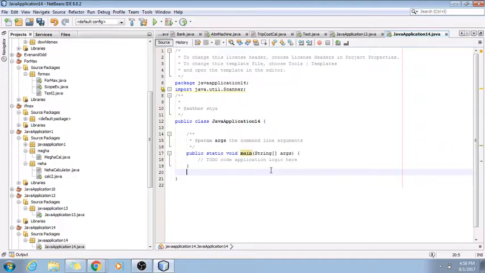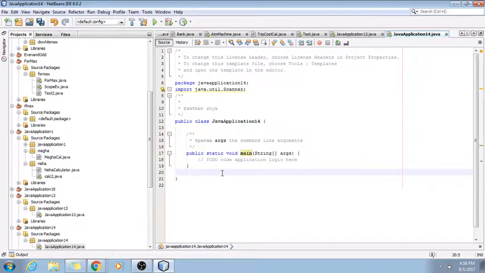Okay, so now for some syntax rules. First, you have to end every statement with a semicolon. Okay, and another thing that's really important in Java, especially if other people are reviewing your programming, are the comments. So comments are a way that you can write down information just for people to view, but it won't actually be implemented in the program.